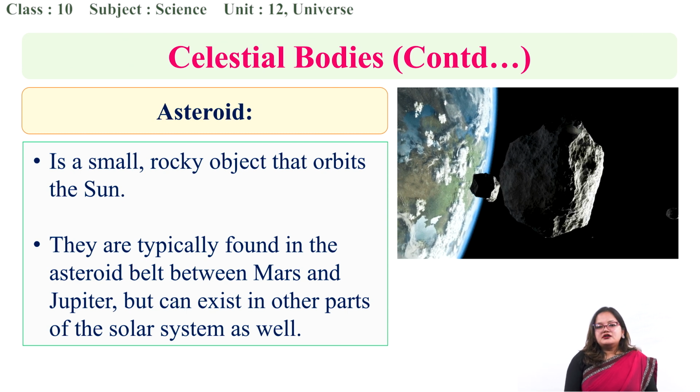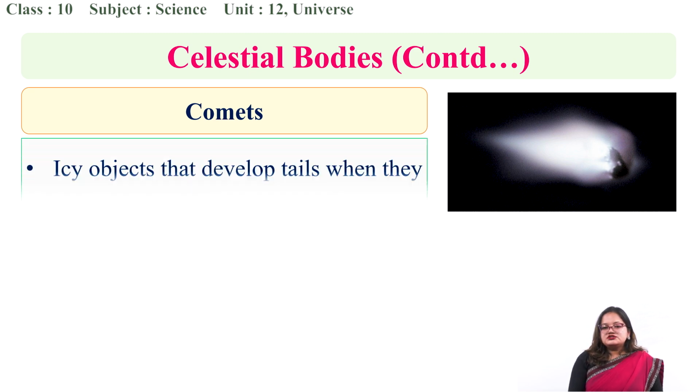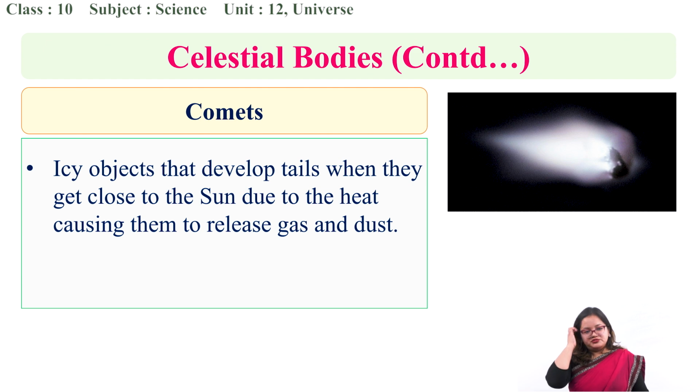Okay, so another similar term, many students might get confused between this term and asteroid. So comets and asteroids are very different celestial bodies. Earlier I told you that asteroids are small rocky objects. So the composition of asteroids is mainly rocks and metals, whereas most comets are icy objects.